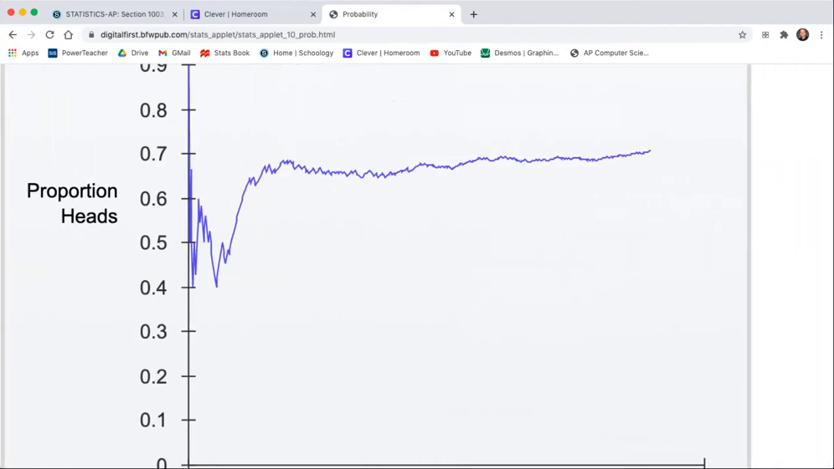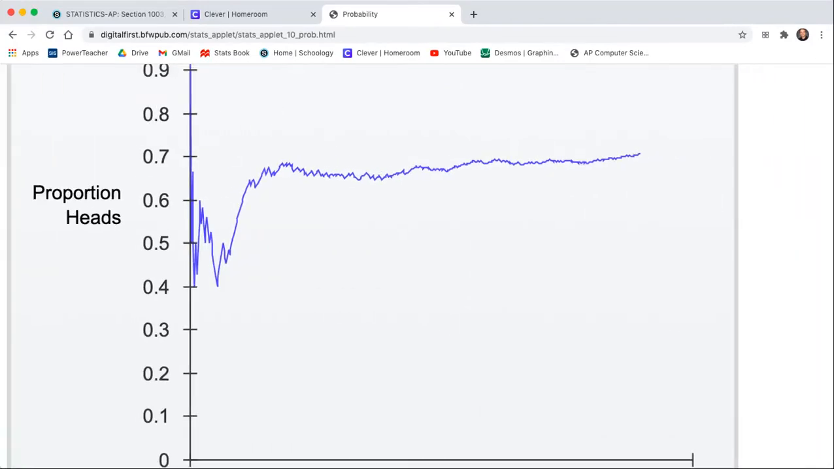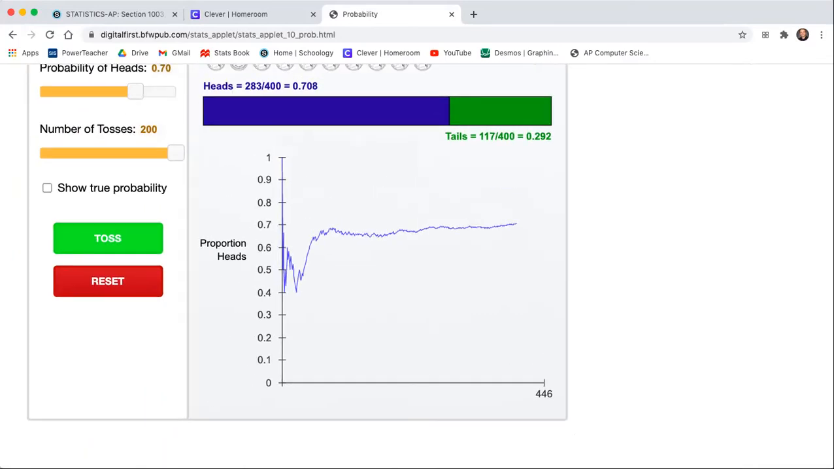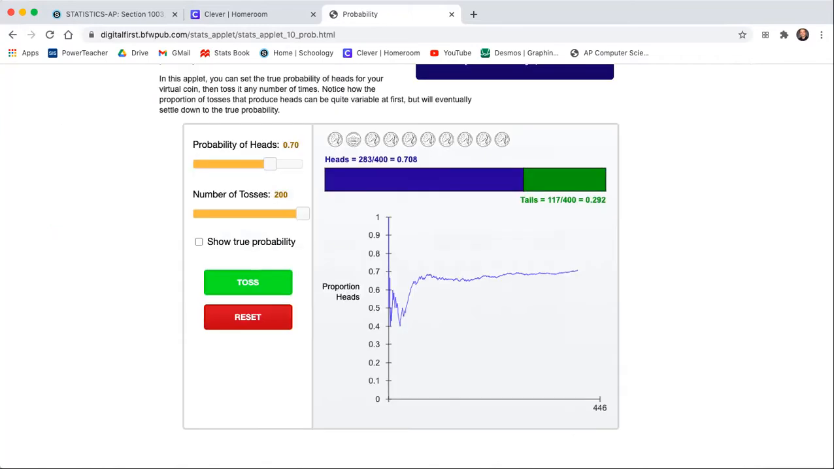Just to reiterate again, a lot of variability to begin with. So probability is not a very good predictor of short run behavior, but an excellent predictor of long run behavior. If we do this many times, we can predict what's going to happen. You see this very incorrectly applied often.